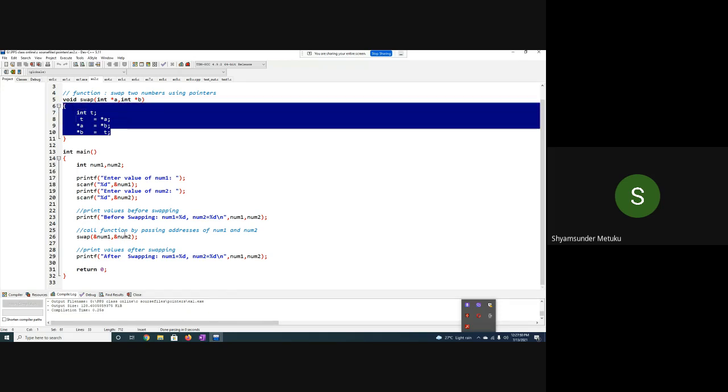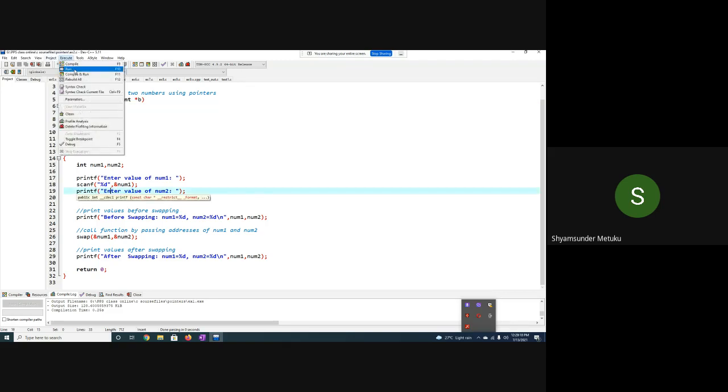Yes or no? Respond. Whatever changes we did in the function swap, is it visible in the main? Yes, sir, it is visible. So you can see that the change is happening. Then you print after the swapping: number 1 should display the second value and number 2 should display the first value. That is the overall idea behind this particular program.